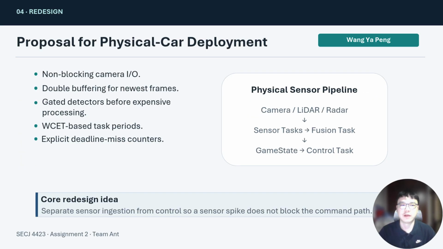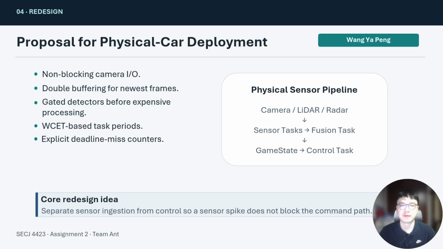On this page, our redesign proposal focuses on making the control more realistic for physical deployment. First, camera input-output should be non-blocking, so waiting for camera data doesn't block the control path. Second, the system should use double buffers. Each camera task writes the newest frame into a buffer, while the processing task reads the most recent completed frame.